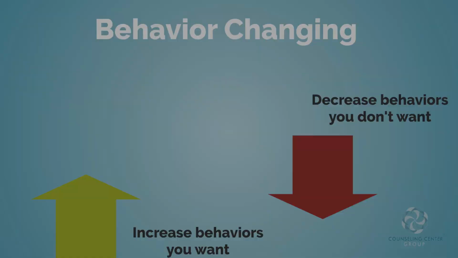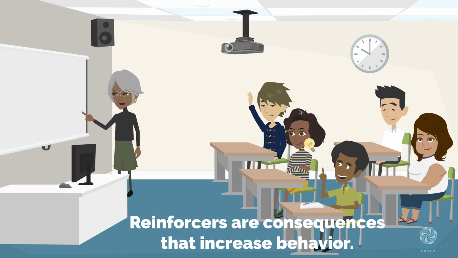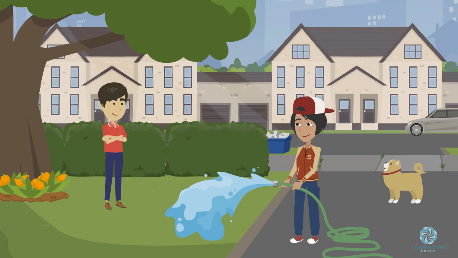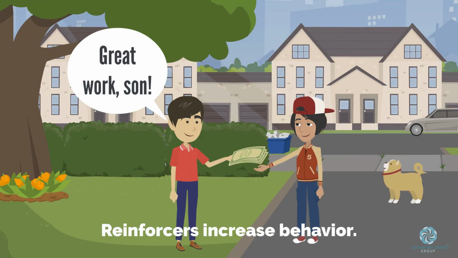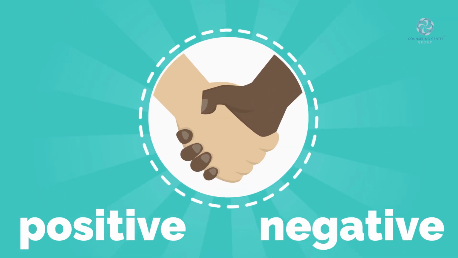Behavior is changing. There are effective ways to help increase the probability of behaviors you want, as well as ways to decrease behaviors you don't want. Let's start with some basic principles. A reinforcer is a consequence that increases the frequency of a behavior. There are two kinds of reinforcers, positive and negative.